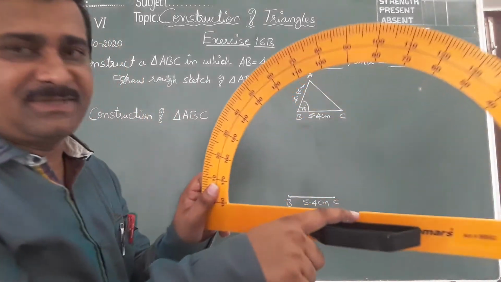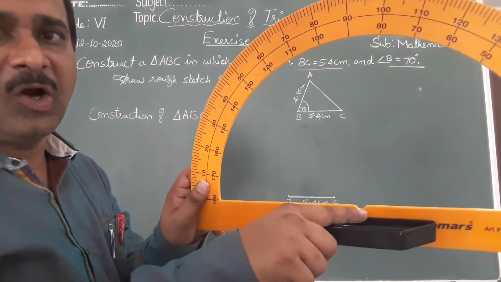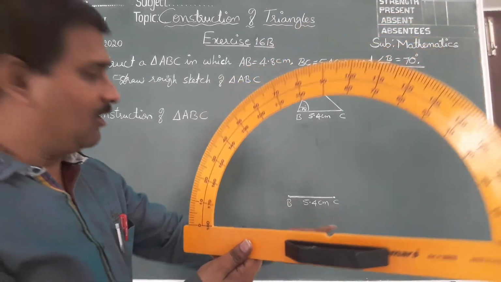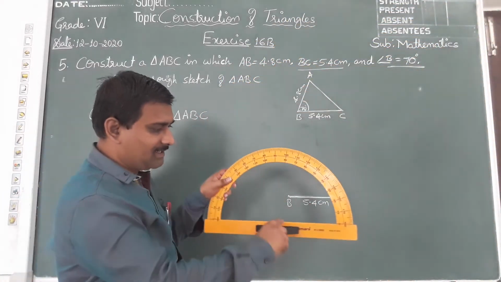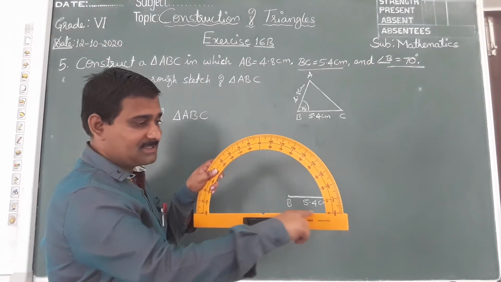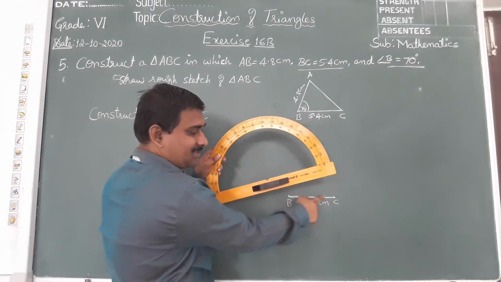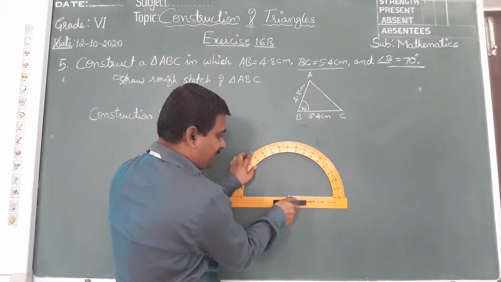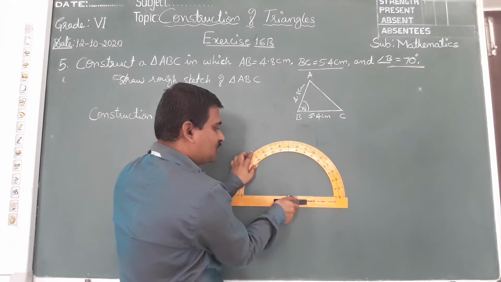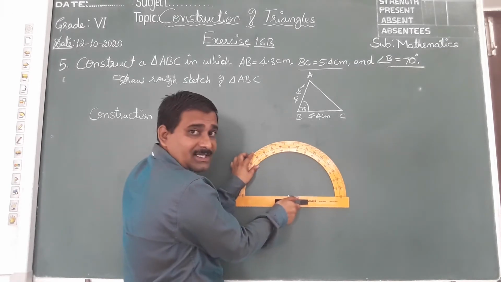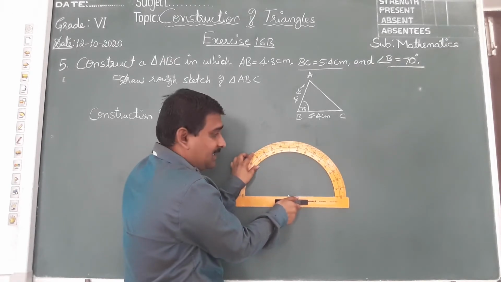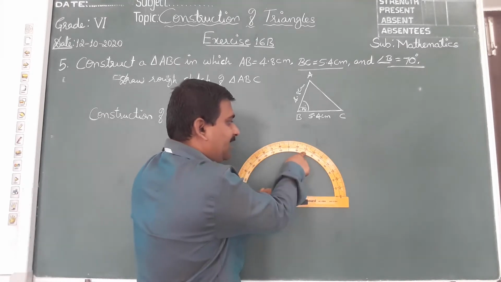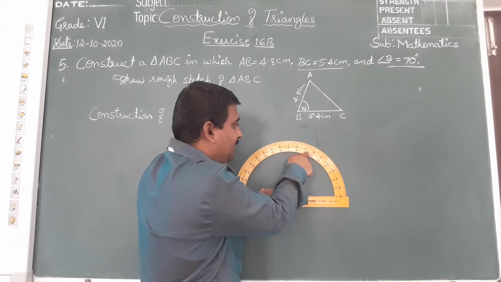I will keep the marked point on this point B, and this line should be exactly on this line. So keep your protractor like this. The line should not be visible. See here, the line is exactly on the line, and 70 degrees is here, as you are seeing.